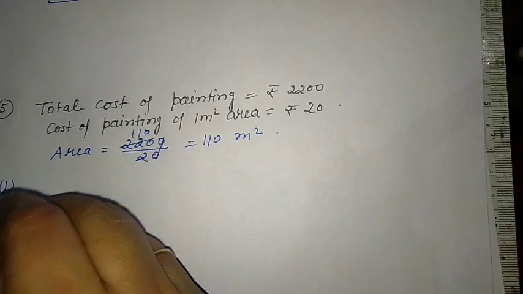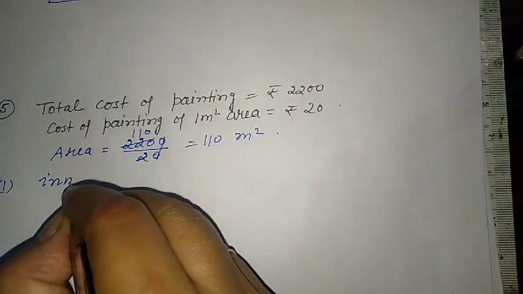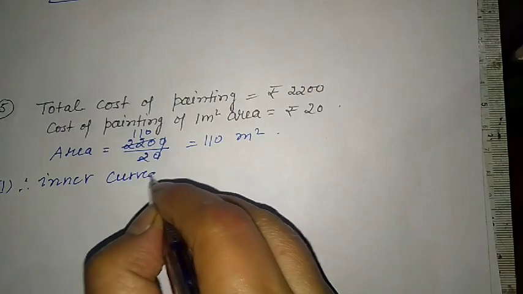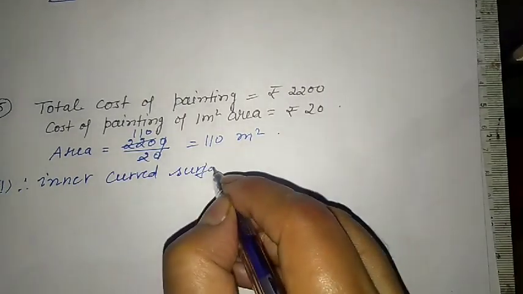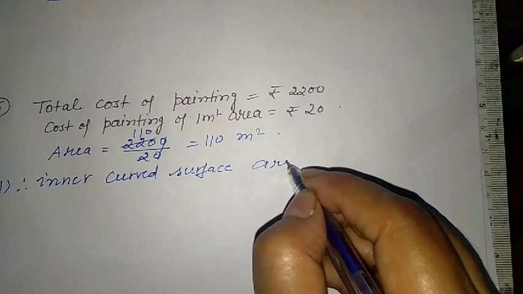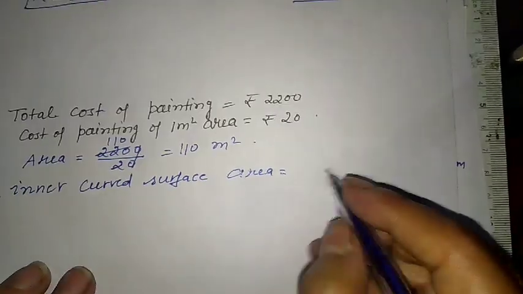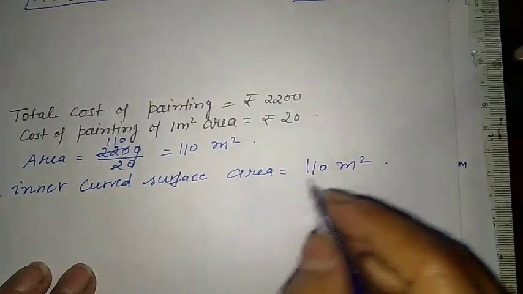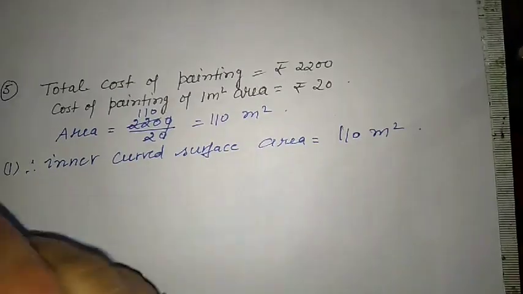So this is the first part. Actually this is the inner curved surface area, equal to 110 meter square. This is the first answer.